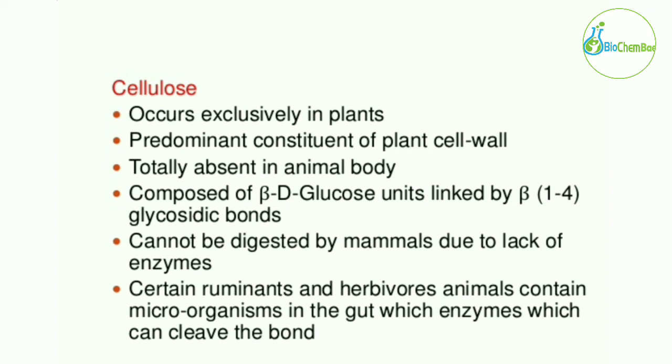It cannot be digested by mammals due to the lack of enzymes. Certain ruminants and herbivore animals contain microorganisms in the gut which secrete a specific enzyme, and with the help of that enzyme they are able to digest some amount of cellulose.